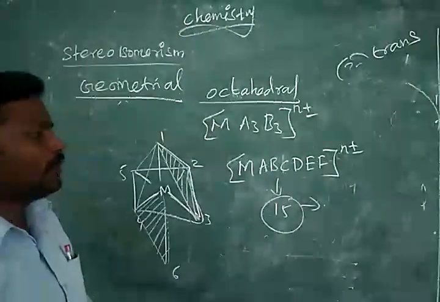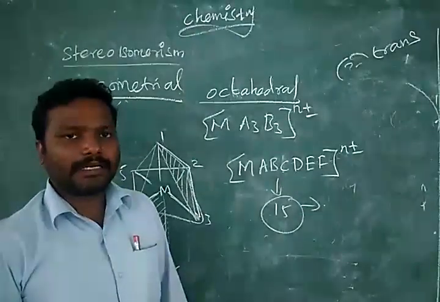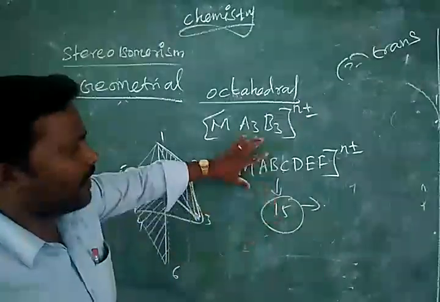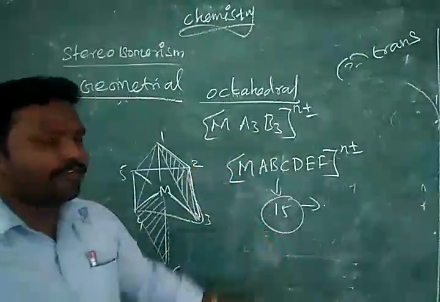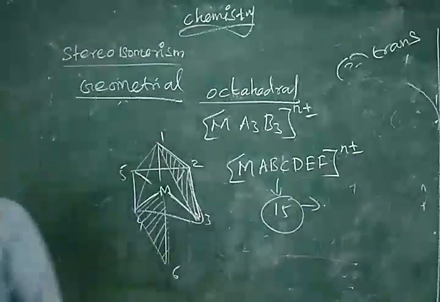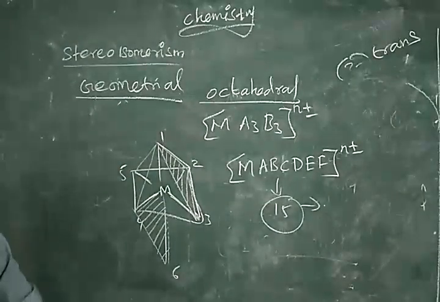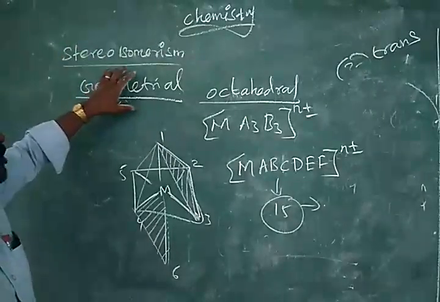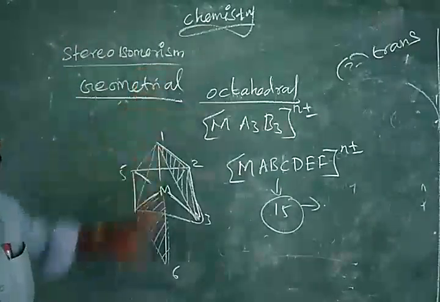It is also difficult to explain, right? That's why they didn't give it in our book. How many isomers are possible using this formula? 15 isomers are possible.